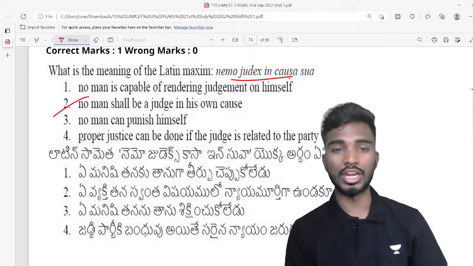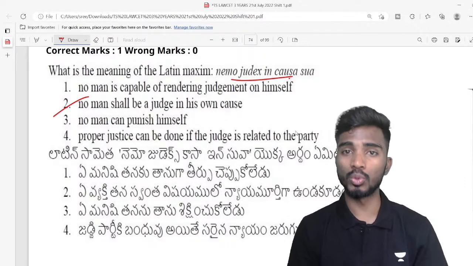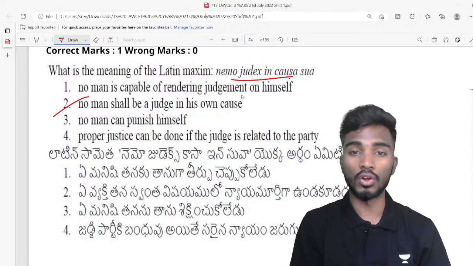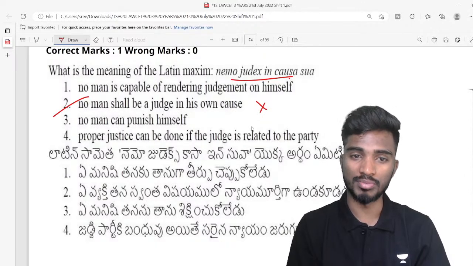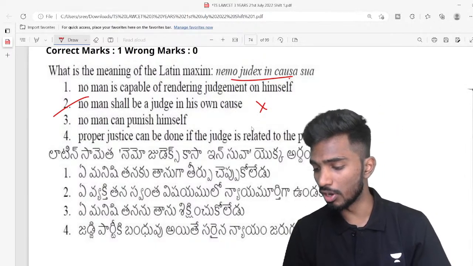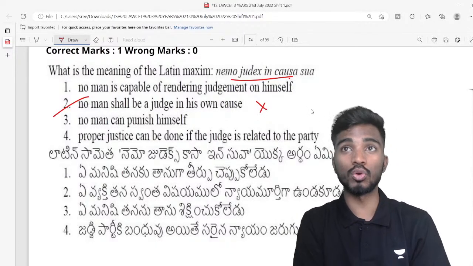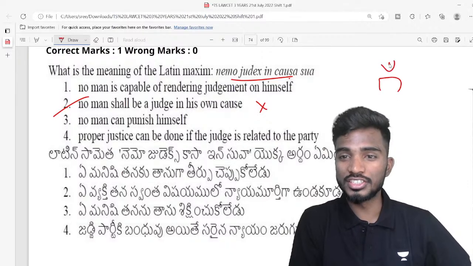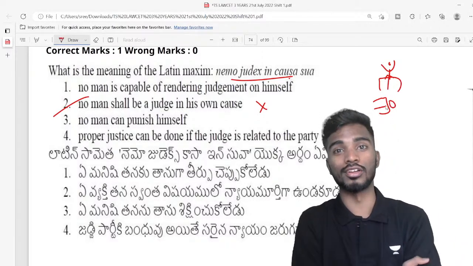No person shall be a judge in his own cause. For example, if you are a party to a case, or if you have a specific interest in the case, you cannot be a judge, right? That is known as nemo judex in causa sua, because this is against the principle of natural justice. Very good, Srikanth and Nazia. You might have seen in certain old movies, the father is a judge, and one side lawyer is the judge's daughter.